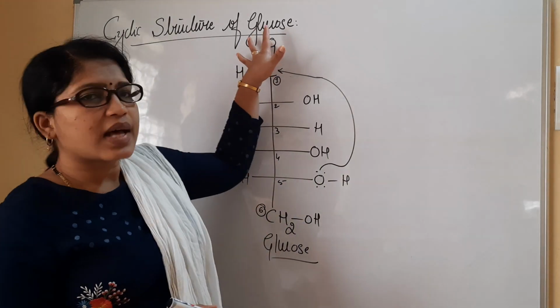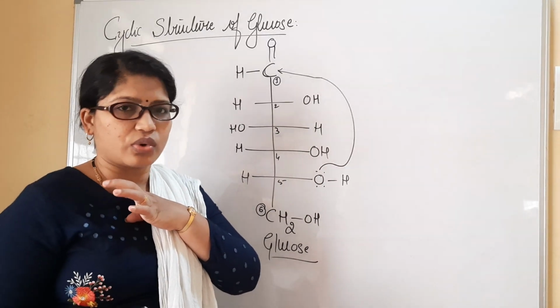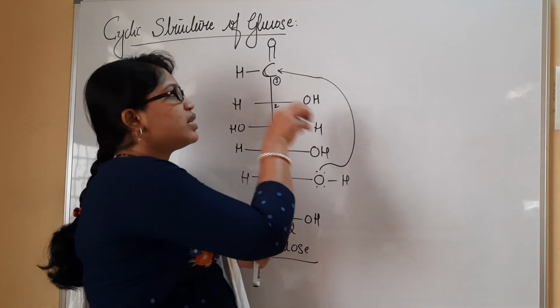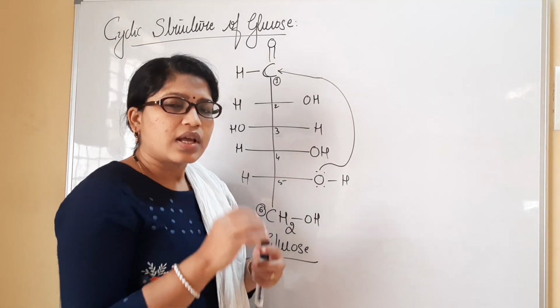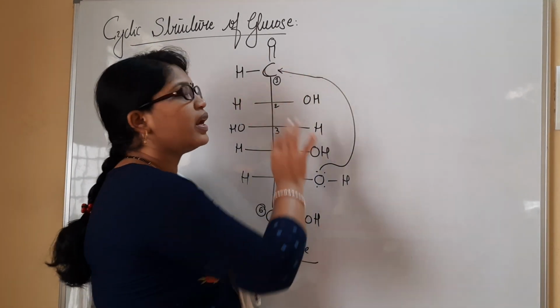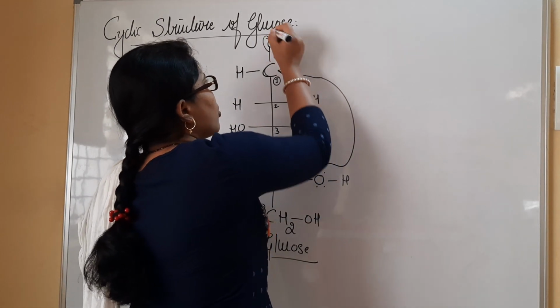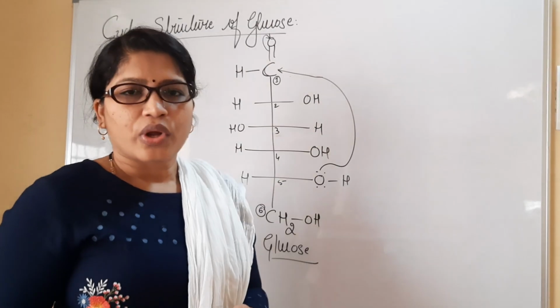As oxygen is highly electronegative, in the aldehydic group present in the glucose structure it will always abstract the electrons. And likewise, this fifth carbon atom is going to provide a pair of electrons to the carbon. Then finally what happens? This pi electron is going to shift onto the oxygen atom.